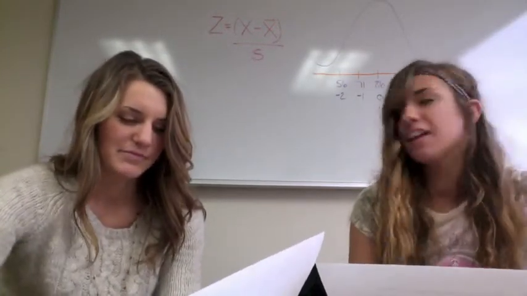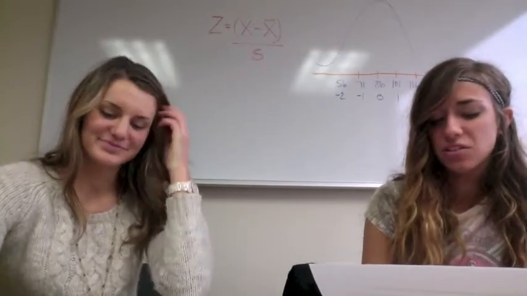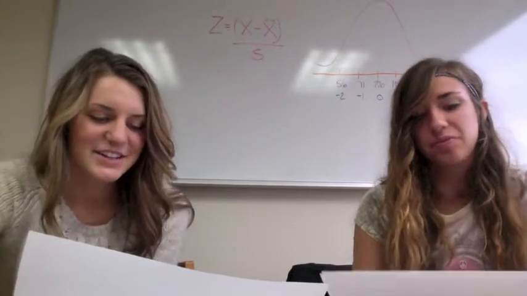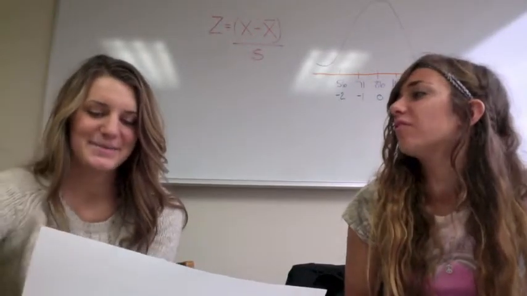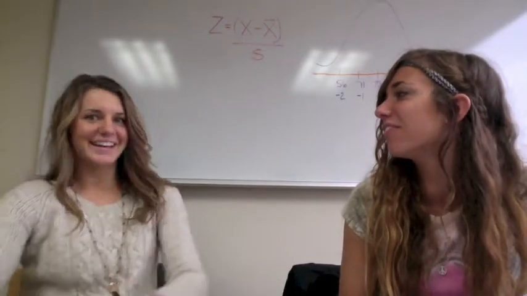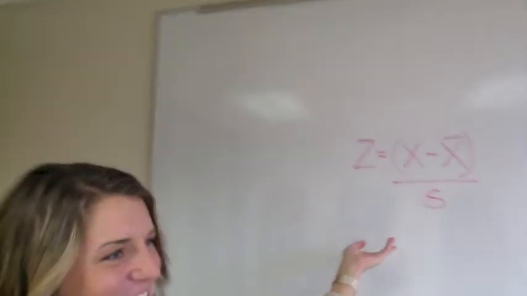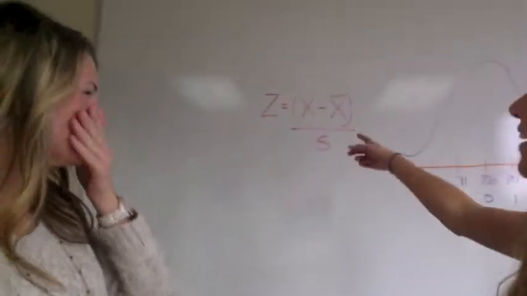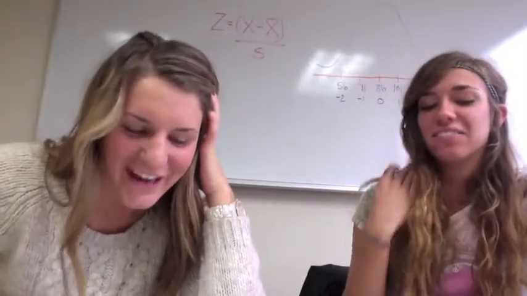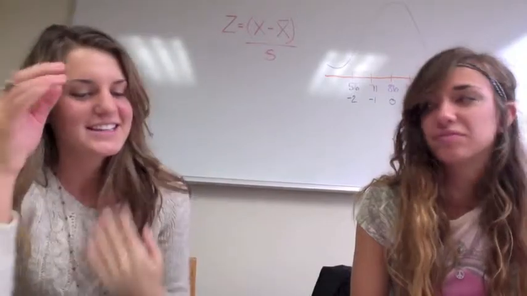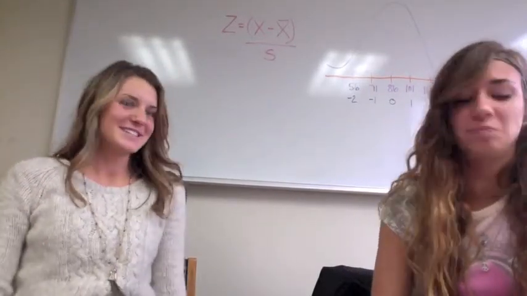That sounds a lot like calculating z-scores, because the z-score tells you how many standard deviations a score is from the mean. Yes, let's look at the formula for z-score and see if we can make sense of it in this new way. This is the formula for z-score. It seems that here you have the distance between the score and the mean. Yes, but you have to remember that this difference is in terms of the measured unit, in this case, days. It's not in terms of standard deviations yet.